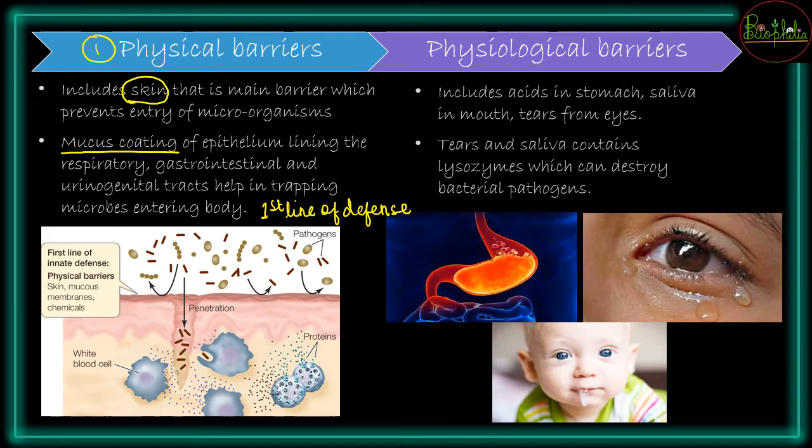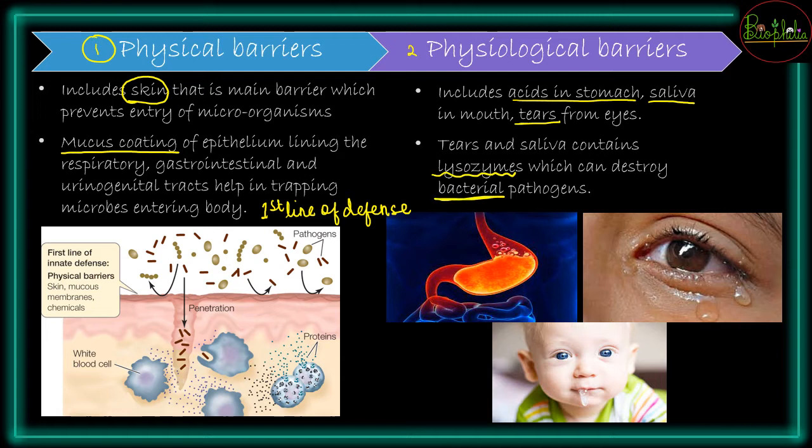The physiological barriers include different kinds of chemicals that are secreted in your body. It might be acids released in the stomach, it can be saliva, it can also be tears. Tears or saliva contain lysozymes which destroy bacterial pathogens.